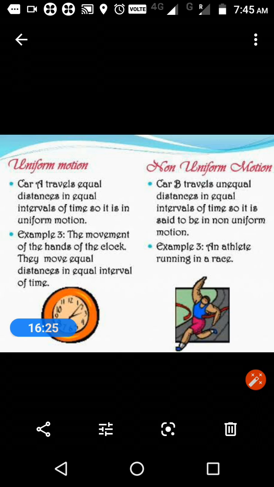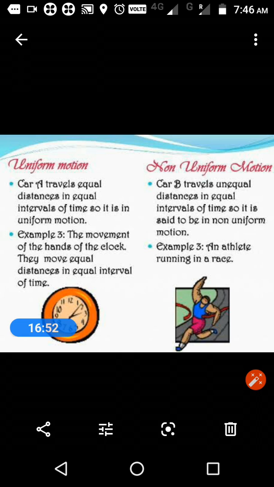What is uniform motion? If the object travels equal distance in equal intervals of time, it is known as uniform motion. Then what will be non-uniform motion? Unequal distance in equal intervals of time. That is considered as non-uniform motion.